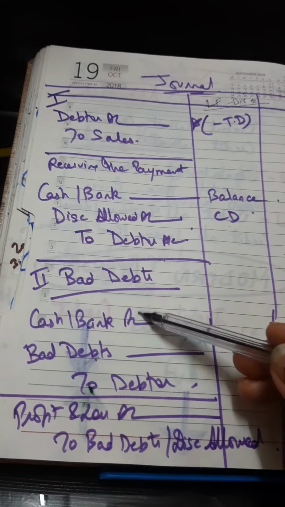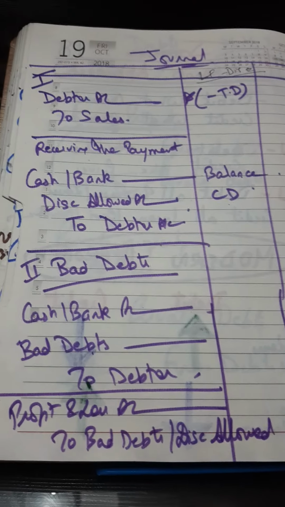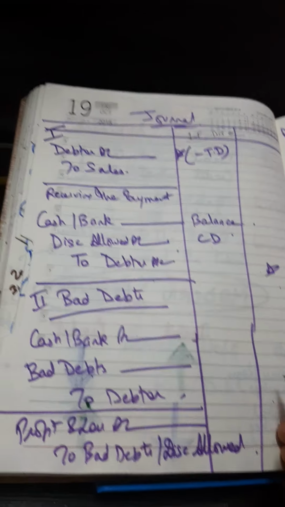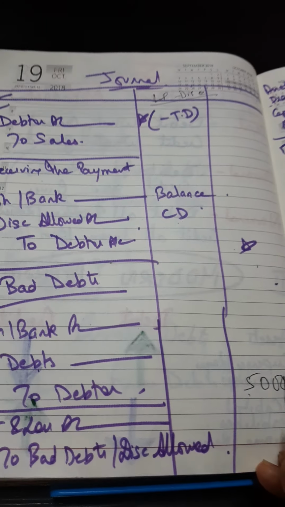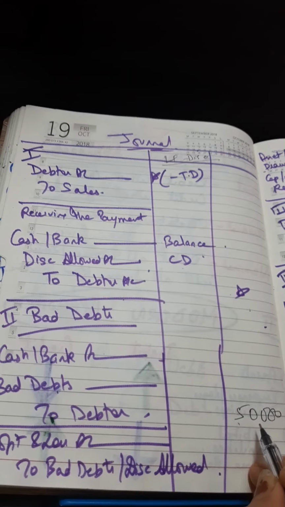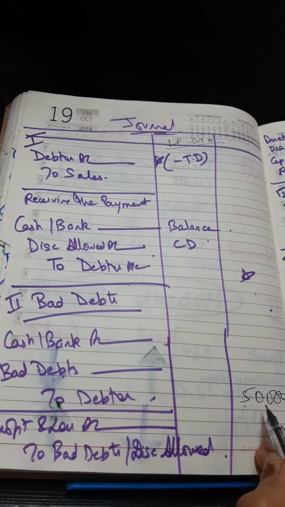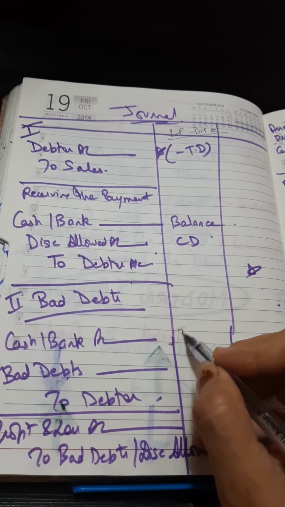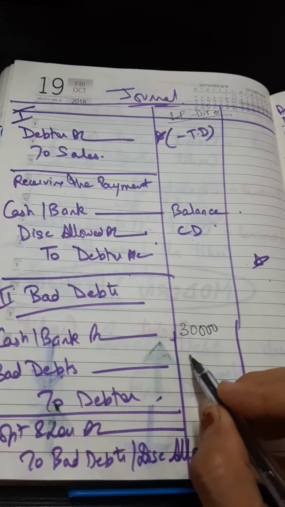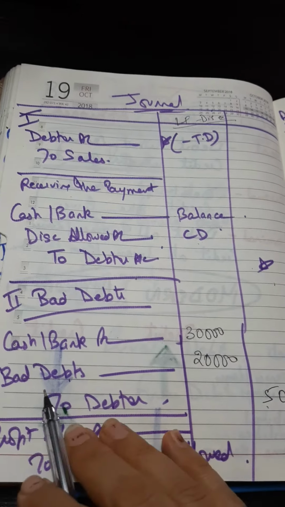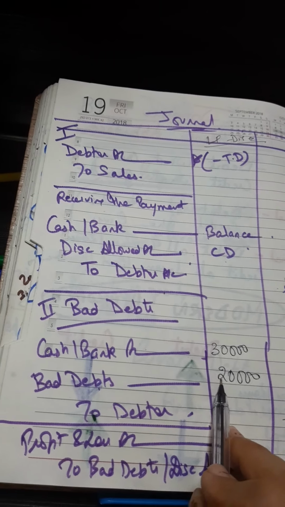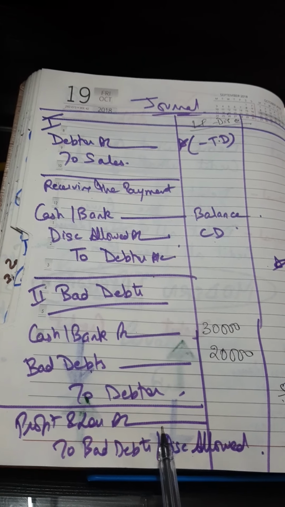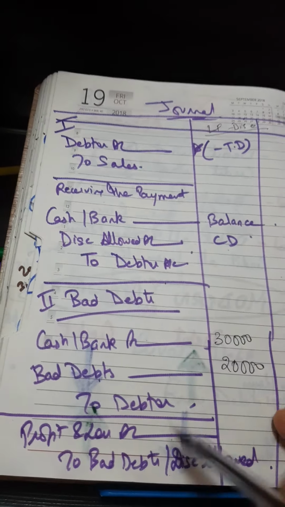Second entry comes bad debts. What is bad debts? You must have done it in chapter 2. That is whenever a debtor is unable to pay the money or he pays us a lesser amount. So whatever amount was due, maybe it was 50,000, the debtor will be credited. Now say the debtor has given 60 paisa in a rupee. 60 paisa in a rupee means they have paid 60%. So 60% is 30,000. Less 40% is left, that is 20,000 will be your bad debts. And this is my loss. At the end of the year, this loss, this discount allowed or bad debts, will be transferred to P&L account. Here it is being debited, both the things, so then it will be credited.